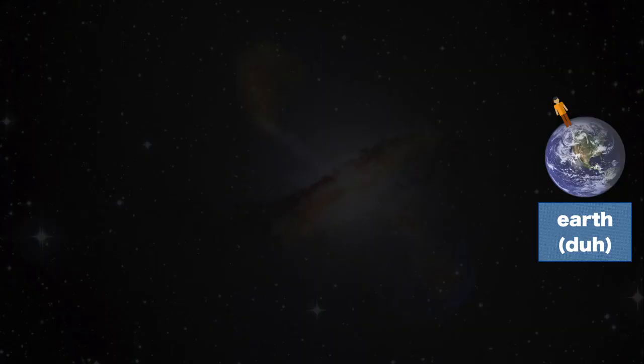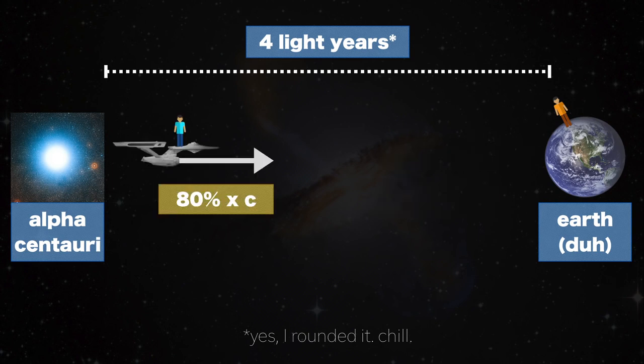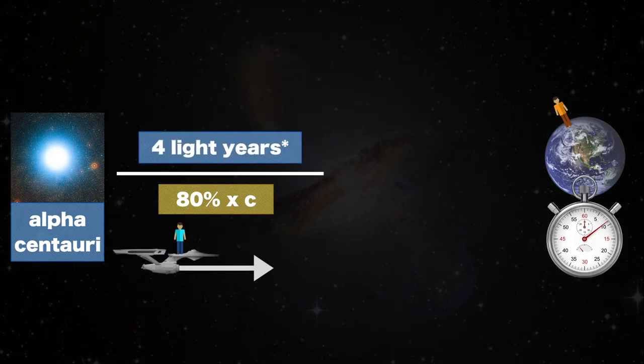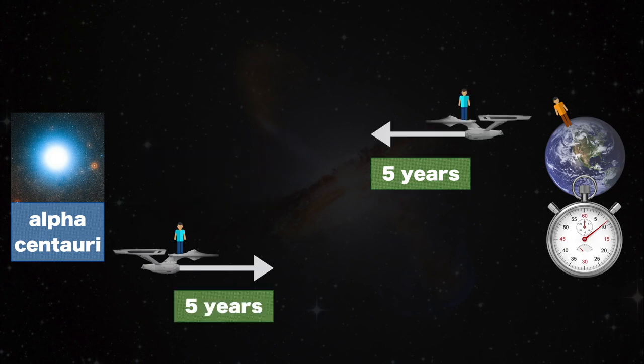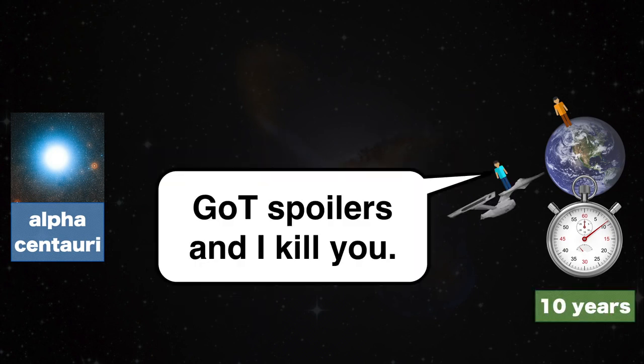Say Space Twin's turning point is Alpha Centauri, which is 4 light years away. Space Twin travels there at around 80% of light speed and back. Assuming instant acceleration for now, how much time will Earth Twin measure while Space Twin is on his journey? Space Twin will take 5 years each way. Thus, in total, Earth Twin will have measured 10 years of time on his clock when his brother returns.